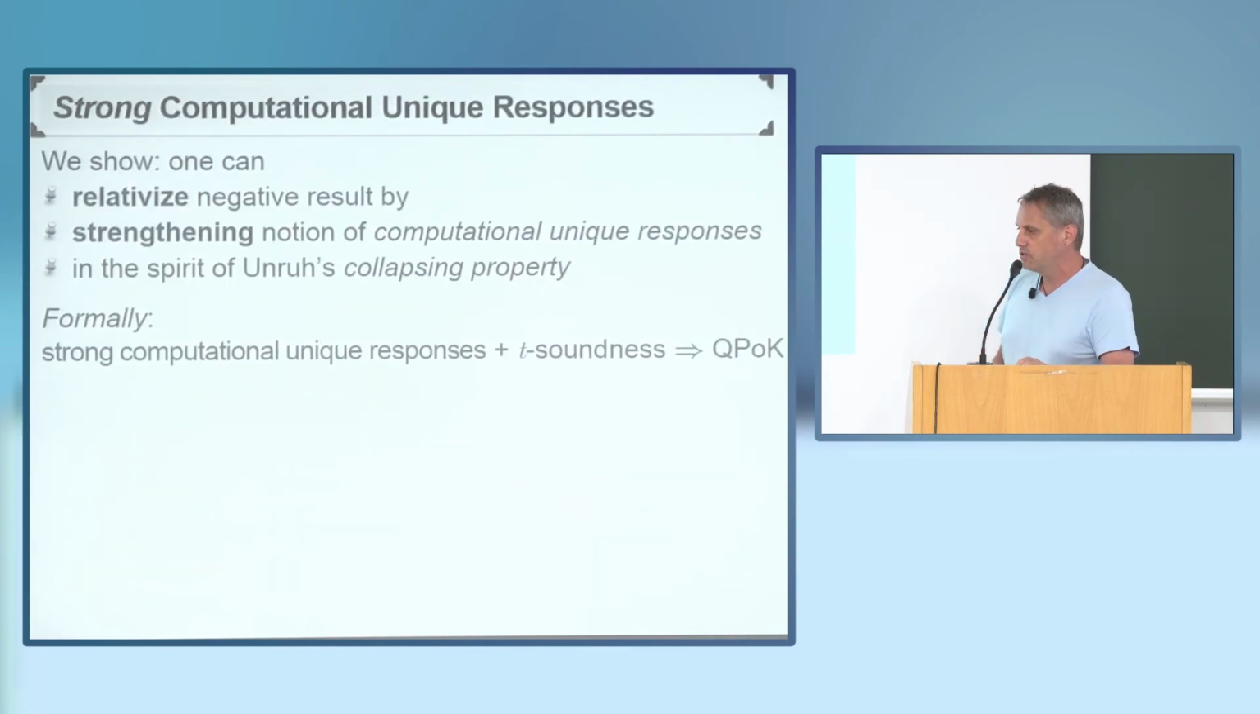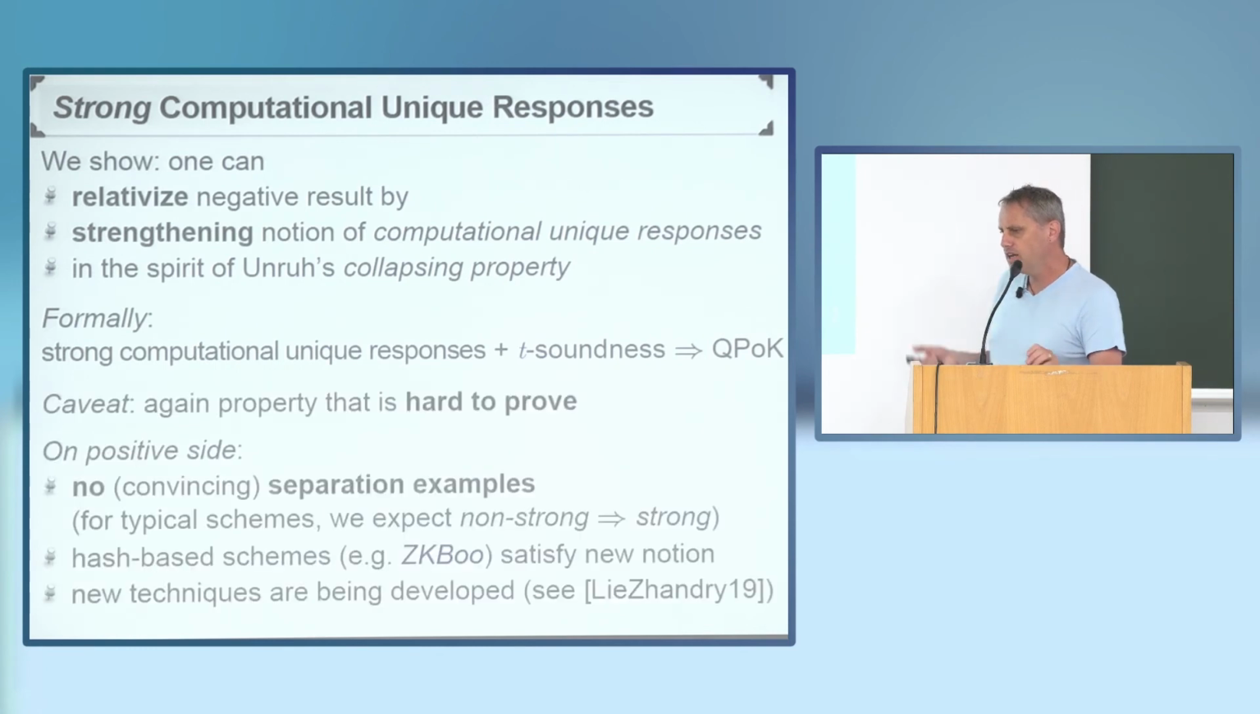So what we show is that we can relativize this negative result by introducing a strengthened variant of this computational unique responses property, which is defined in the spirit of Dominique's collapsing property. And we show that if a protocol satisfies this strong variant of computational unique responses and is special sound or, more generally, T-sound, then the protocol is a quantum proof of knowledge. Now, the caveat is that this stronger version is still something that is in general hard to prove, but there are different reasons for why, nevertheless, it's a good step in the right direction.